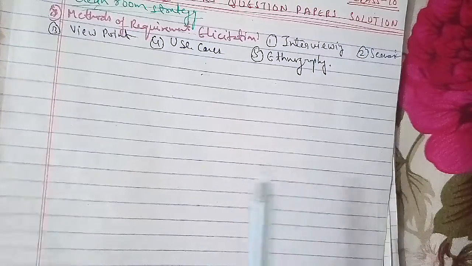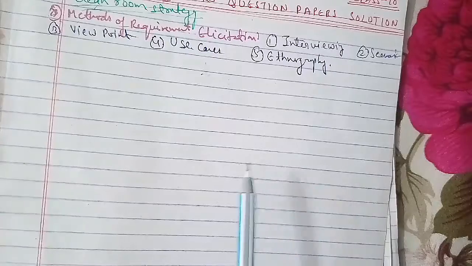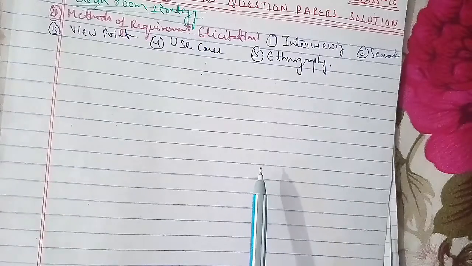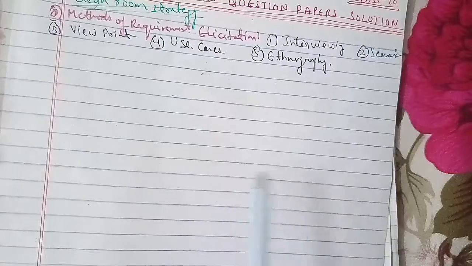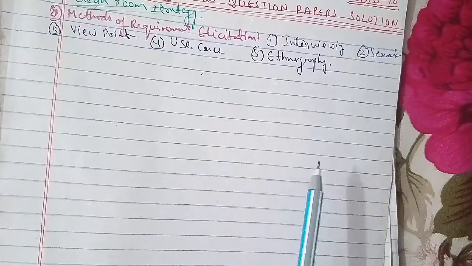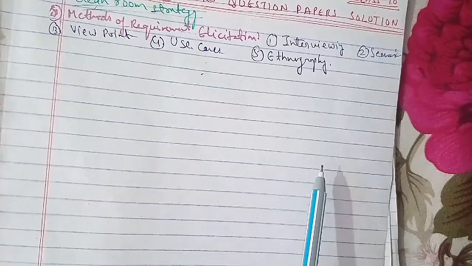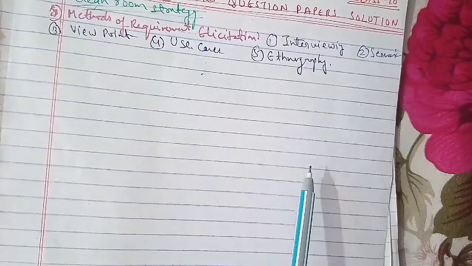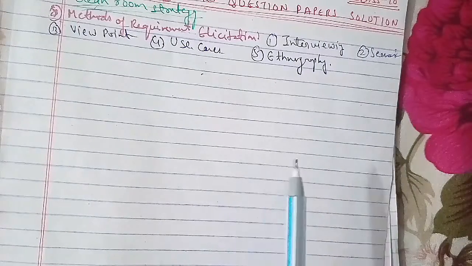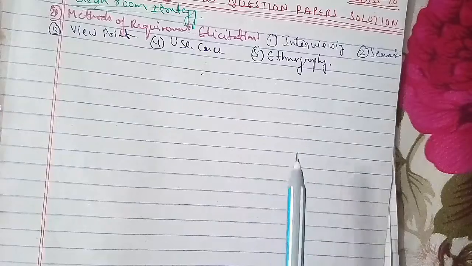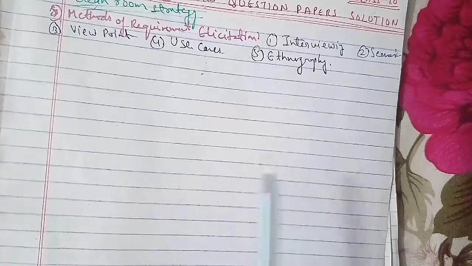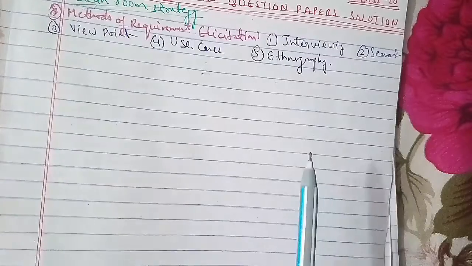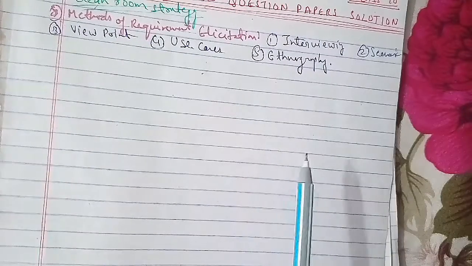Another question, what is the difference between verification and validation? It is from unit 2. Another question, how can software design be classified? Software design is classified based on design strategies. The classification is as follows: function-oriented design, object-oriented design, top-down design, and bottom-up design. Another question, write major software design tools. The design tools with which software is designed are data flow diagram, which is DFD, structure chart, flow chart, and UML diagram.